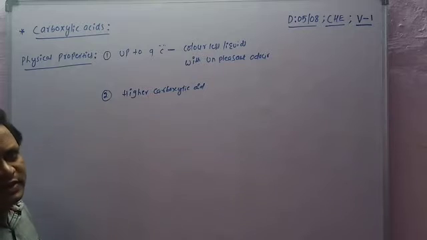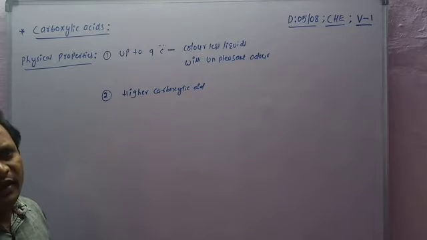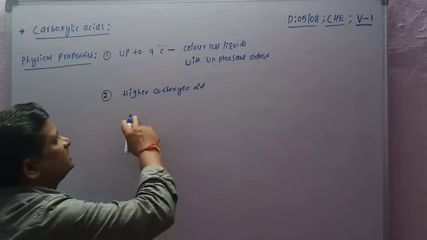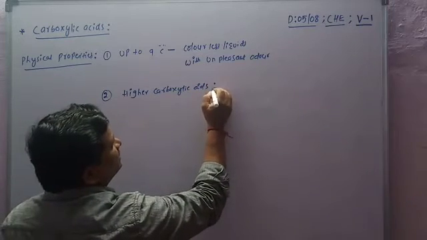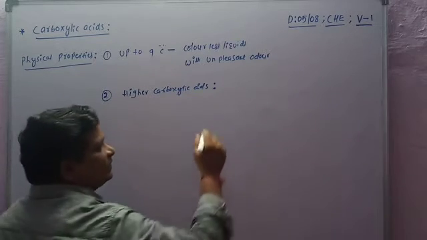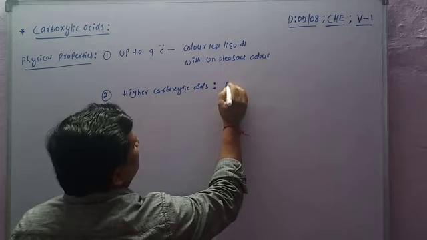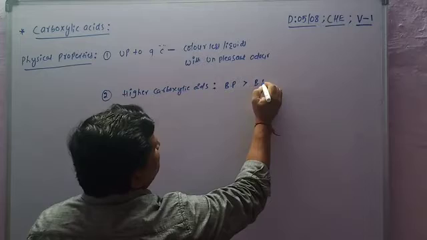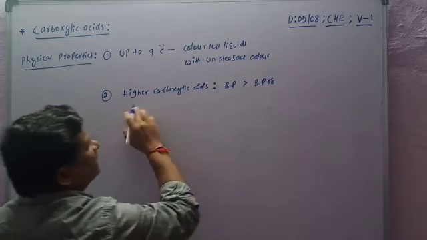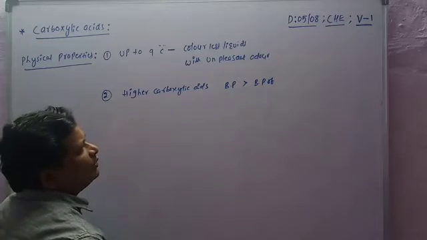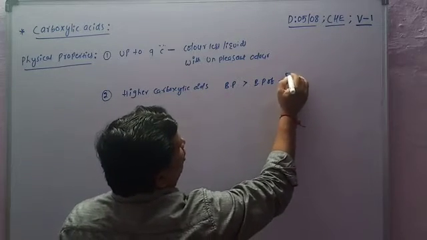The boiling points of higher carboxylic acids are greater than those of aldehydes, ketones, esters, alkyl halides, alkanes, alcohols, etc. So the boiling points of higher carboxylic acids are greater than the boiling points of aldehydes.